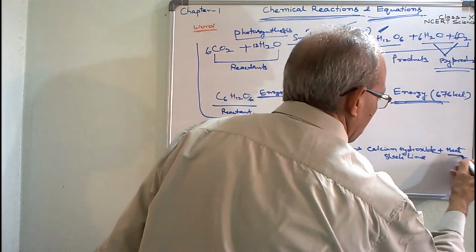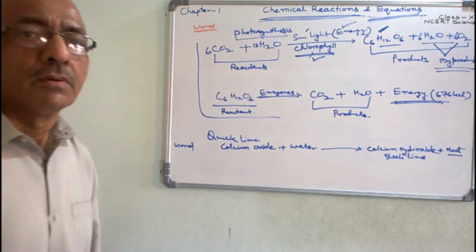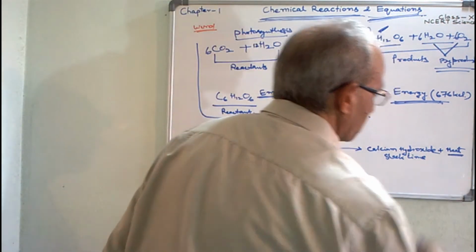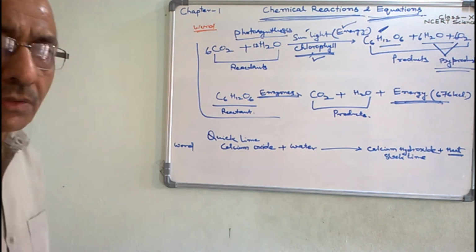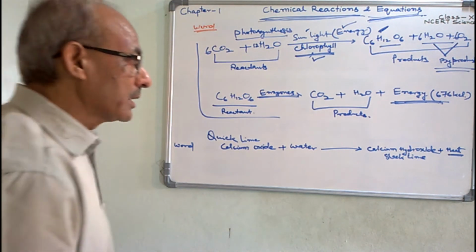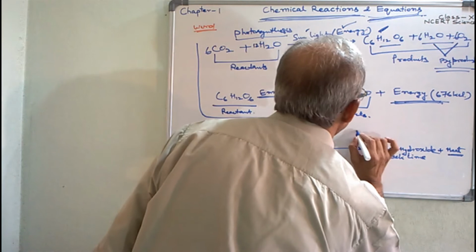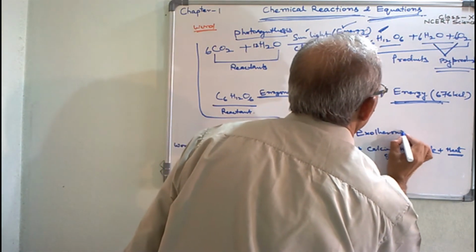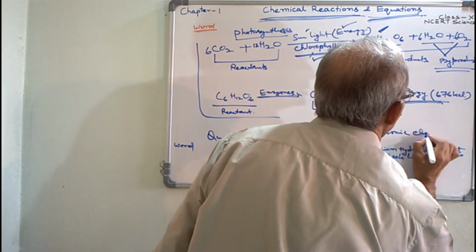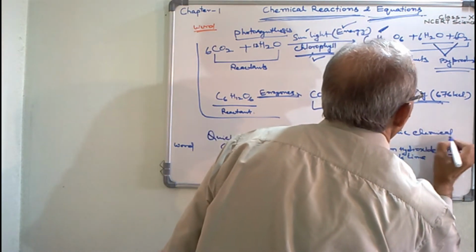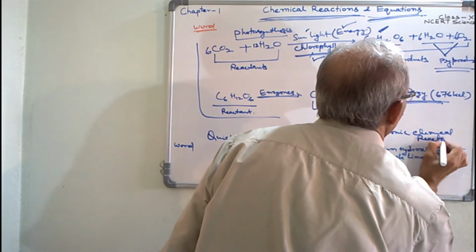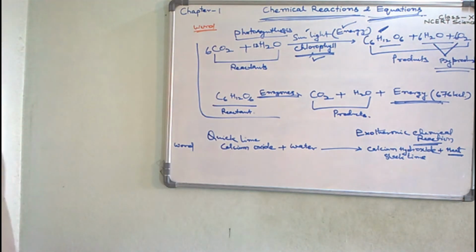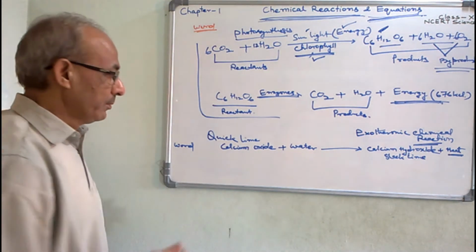So in the case of this chemical reaction, heat is generated at the end of the chemical reaction. So it is called an exothermic chemical reaction. An exothermic chemical reaction is that chemical reaction in which at the end of the chemical reaction heat is generated.